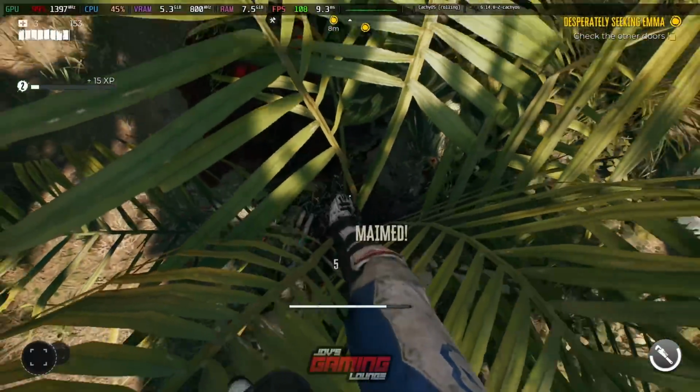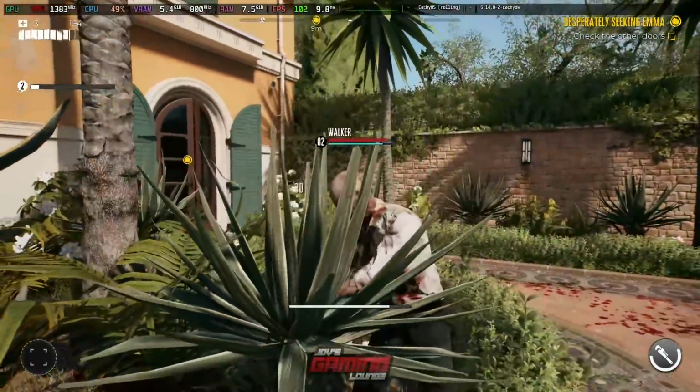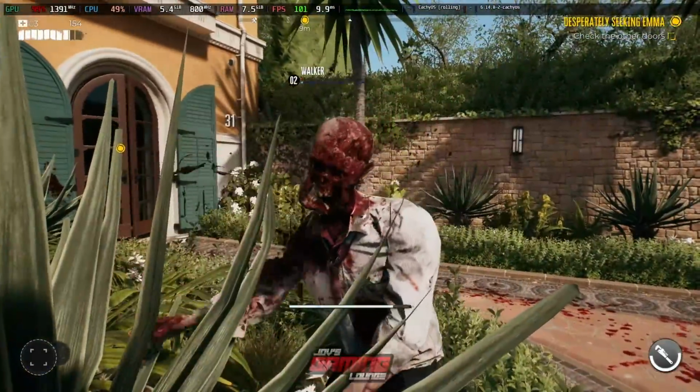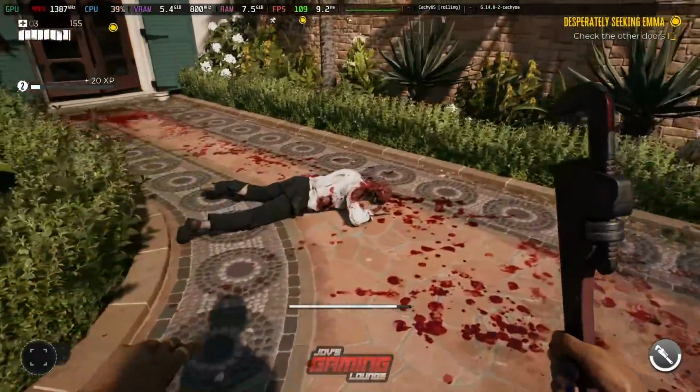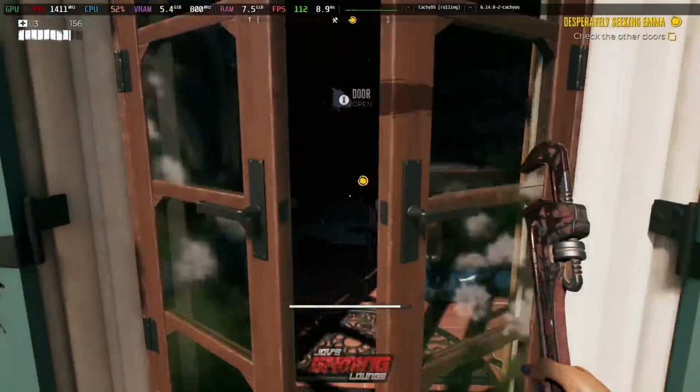Okay, so at this point, you can see that CachyOS can play a wide variety of games, and the best part about it is that we see no stutters in these games. At least with my setup and the way I have it playing.